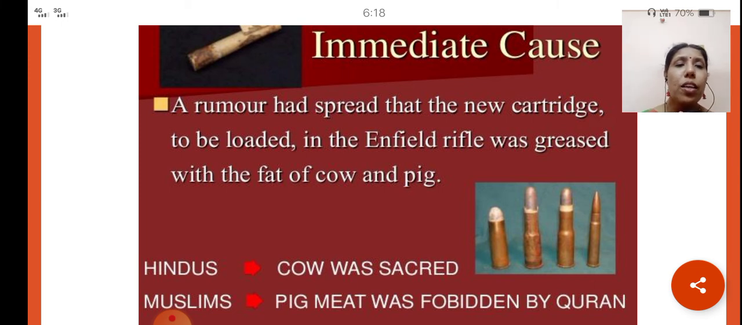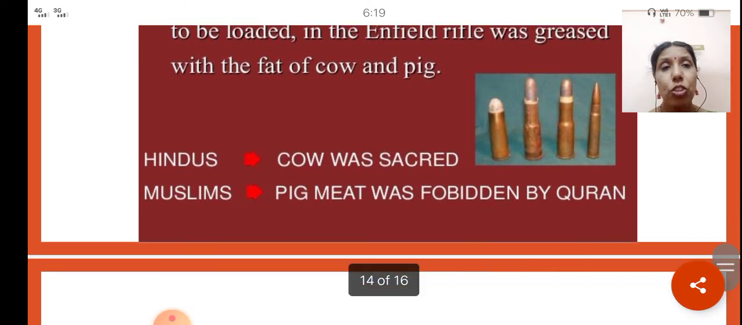The Hindus regarded the cow as very sacred, they worship the cow, and the Muslims hated the pig, as its meat was forbidden by the Quran. So the Hindus and Muslims working under the British were against the usage of the cartridge, and this led to the immediate cause of the revolt. They fought against the British, refusing to use this cartridge, and this was the immediate cause.